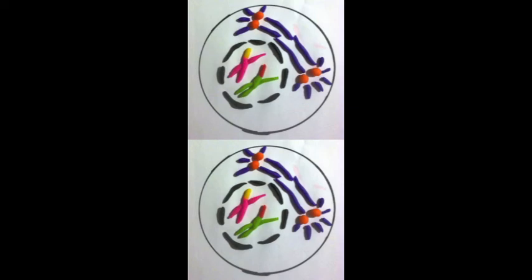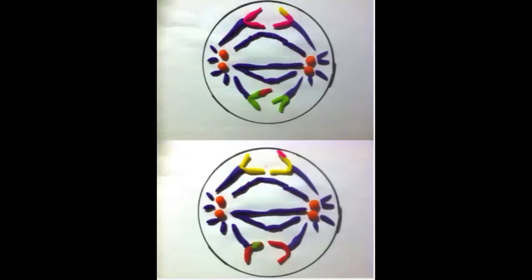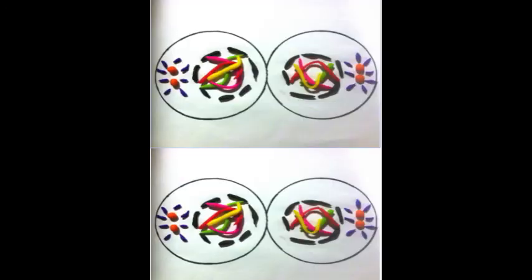Meiosis 2 begins with prophase 2, where the nuclear membrane and nuclei break up while the spindle network reappears. This is metaphase 2. In this phase, the chromosomes line up at the metaphase plate. This is anaphase 2. In this phase, the sister chromatids separate and move toward the opposite cell poles. This is telophase 2. In telophase 2, distinct nuclei form at the opposite poles. Cytokinesis is the final stage of meiosis.